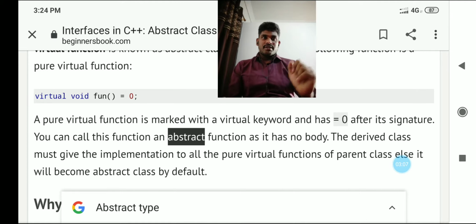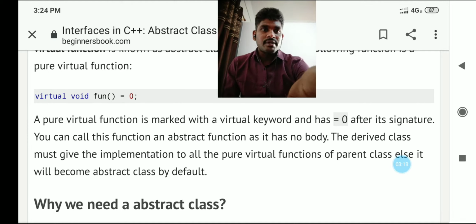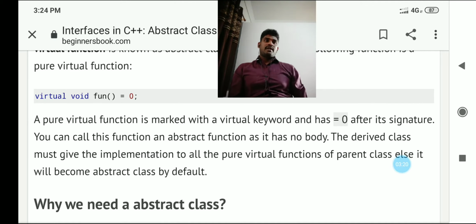A virtual function is nothing but a declaration that has a virtual keyword and the name of the function equal to 0. This type of declaration is called a virtual function declaration.